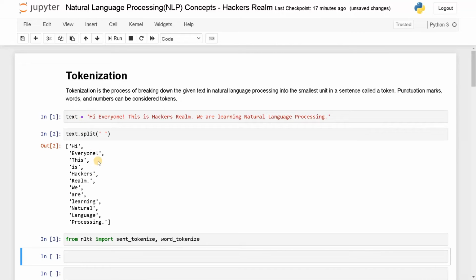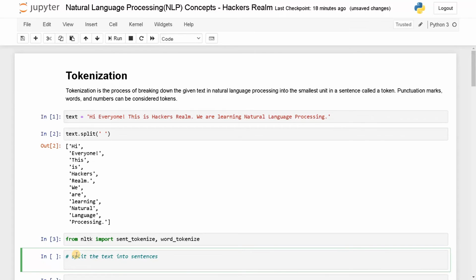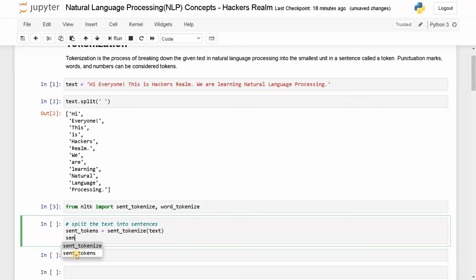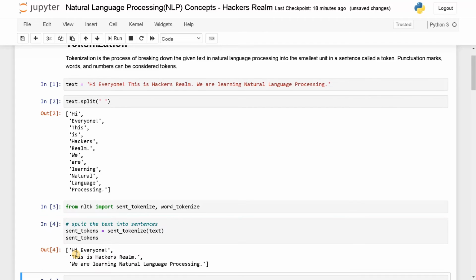Now I'm going to do the tokenization. First I'm going to tokenize based on the sentence, splitting the text into sentences. Sent tokens equals sent tokenize of, pass the text, and we will display the sent tokens, run this.